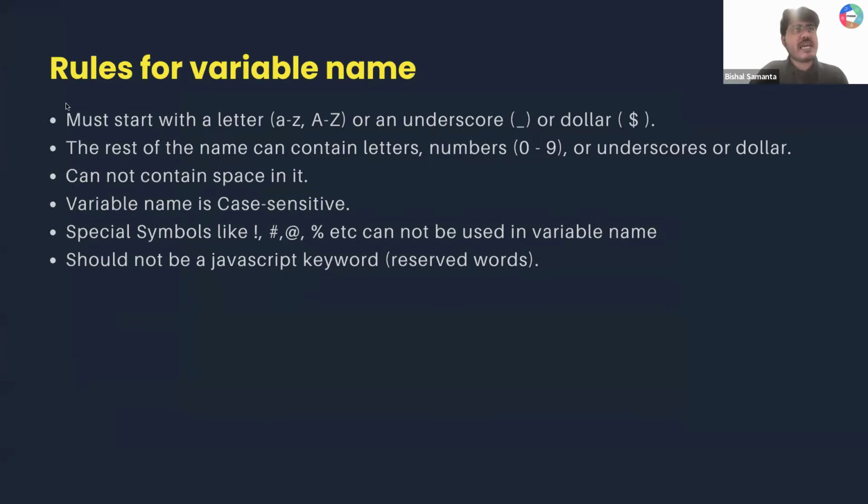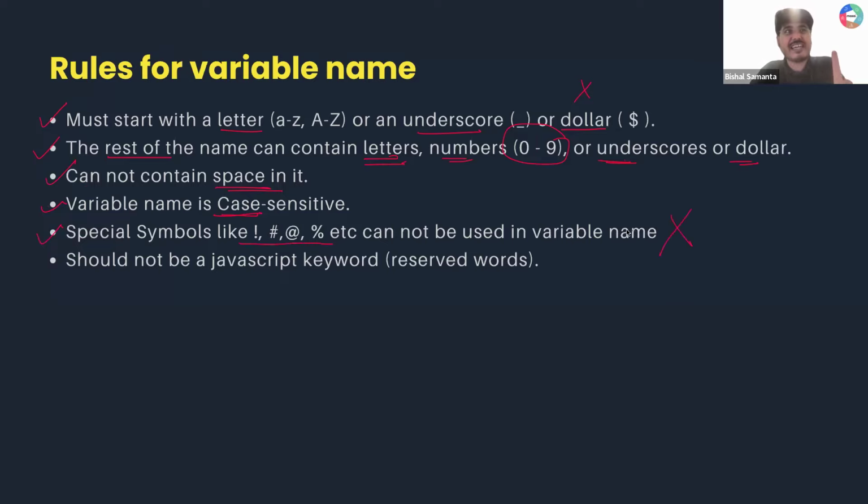First rule, a variable name must start with a letter or underscore or dollar. Rule 2, the rest of the name can contain letters, numbers, underscore or dollar. So a number I can add in between but not at first. It cannot contain a space in between. Variable names are case sensitive. Special symbols like all of these cannot be used in a variable name.